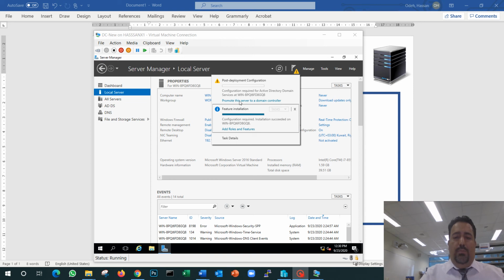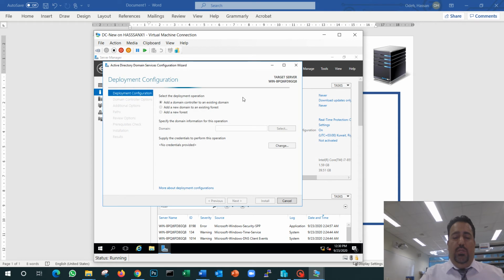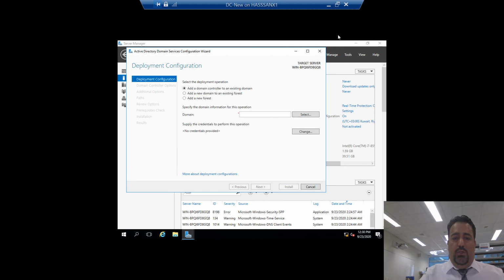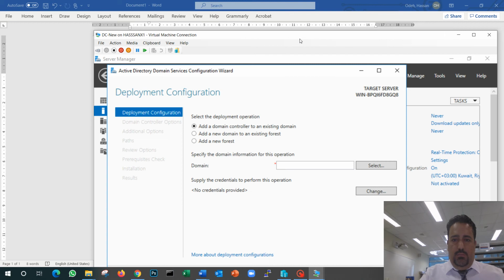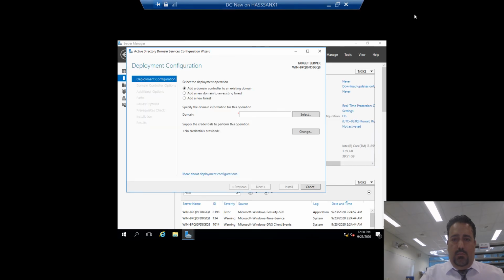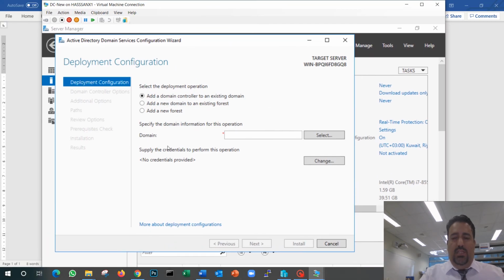So again, we are back. I'm ready to promote my server now to make it a domain controller. I'll click promote the server to domain controller. The first screen is going to ask me about, let me make the screen bigger so maybe you guys can have a clearer view. Hopefully it will be a bit easier to read.